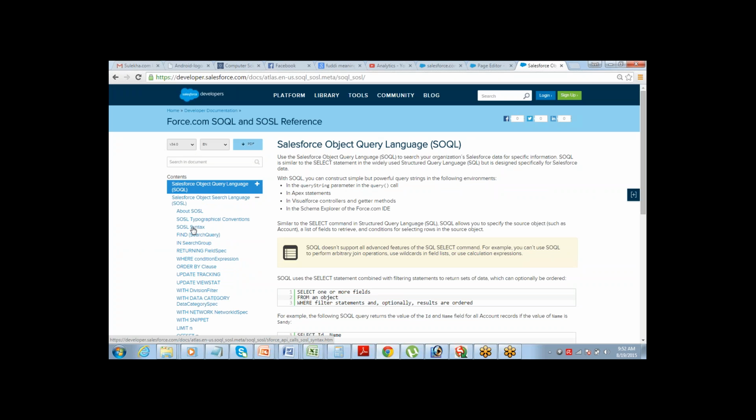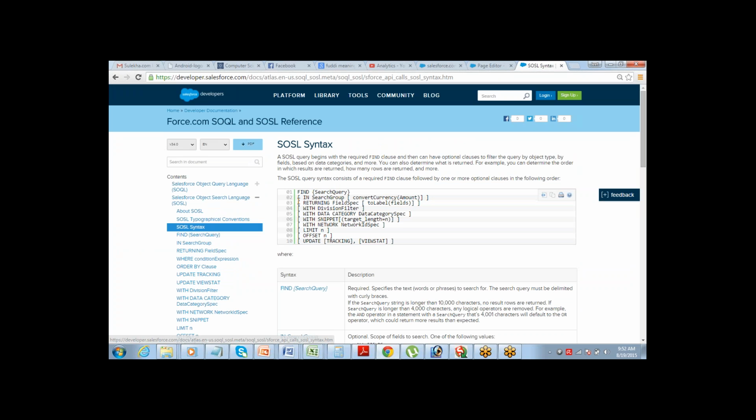One is SOQL, which has all the select query related stuff, and one is SOSL, which has all the find query related stuff. The SOSL syntax, you can look into it: find, search query, in search query. So this is the syntax actually. We have exactly written the same way.